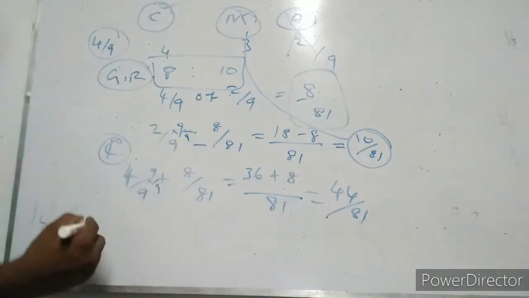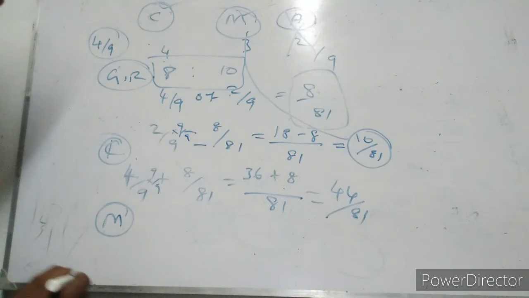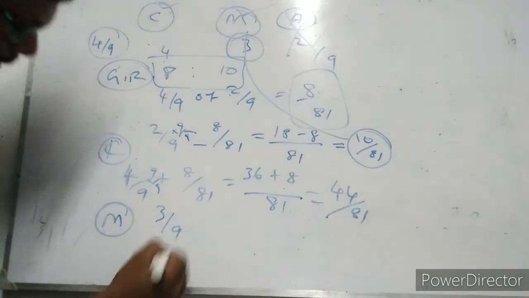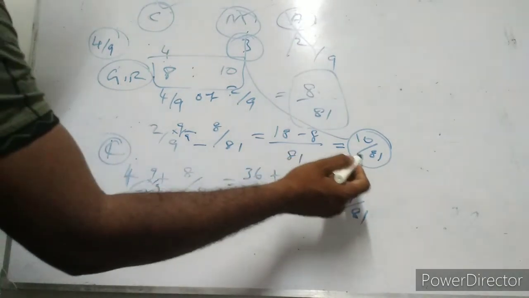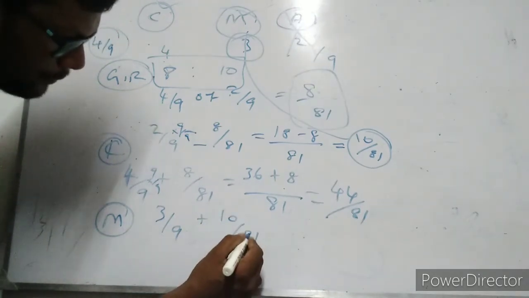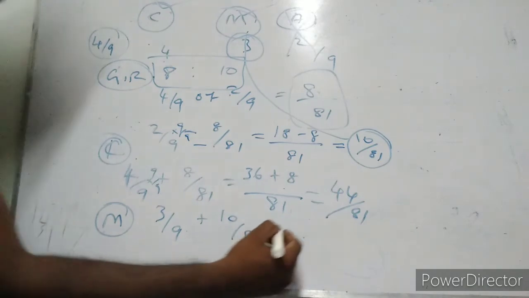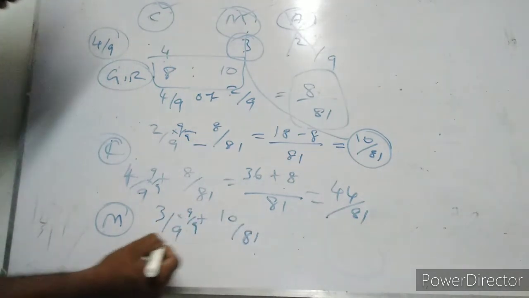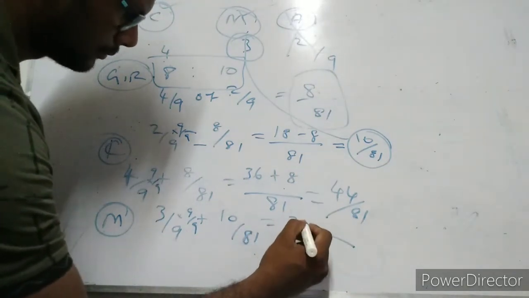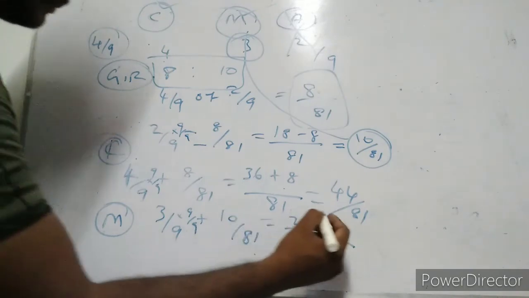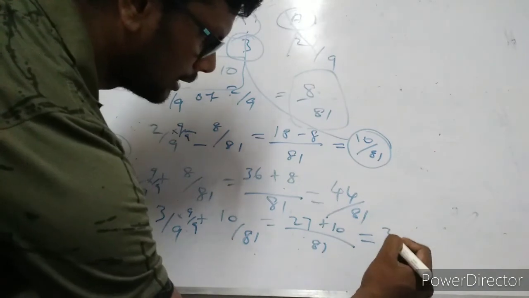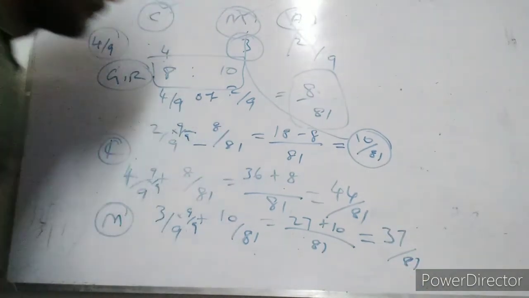And for M, Manny's calculation. Manny's existing profit and loss sharing ratio is 3 by 9, and the share acquired from Amar is 10 by 81, plus 10 by 81. Here we multiply 3 by 9 by 9: 3 9s are 27, plus 10, divided by 81, is equal to 37 by 81.